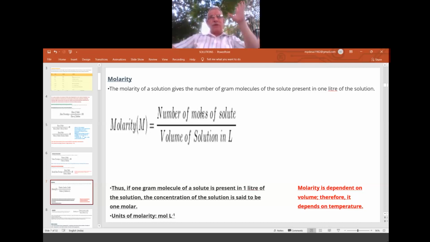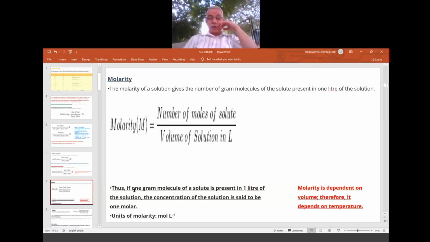If I dissolve 40 gram of NaOH, what is 40 gram? 40 gram is the molar mass of sodium hydroxide. Okay, so 40 gram of sodium hydroxide, which is called the molar mass, if that is there in 1 liter of its solution, that is taken as 1 M of NaOH. 1 M or 1 molarity of NaOH.